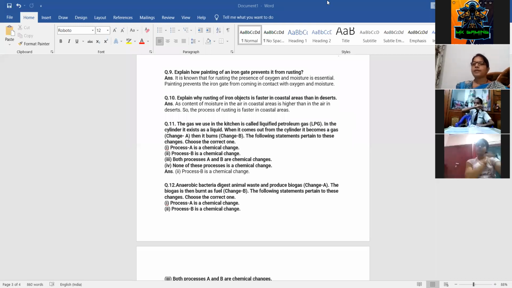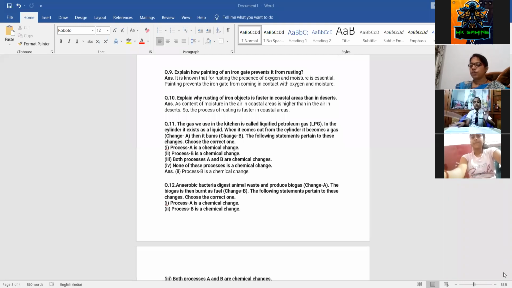Now next question number 10. Explain why rusting of an iron object is faster in the coastal area than in deserts. Why is it faster there? Because of the moisture in the air. In the coastal area, the moisture in the air is higher as compared to the deserts. That's why the process of rusting is faster in the coastal area.